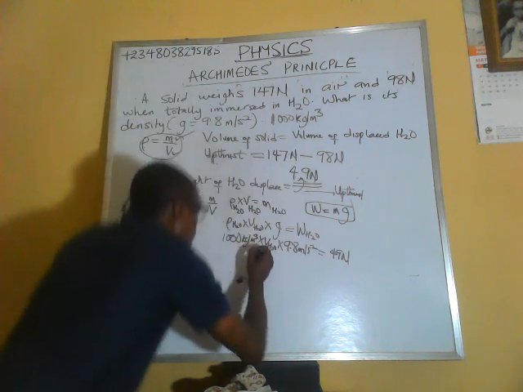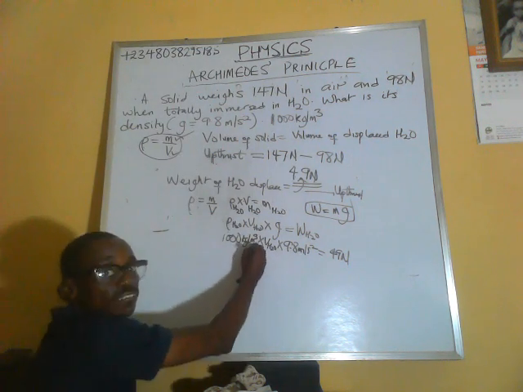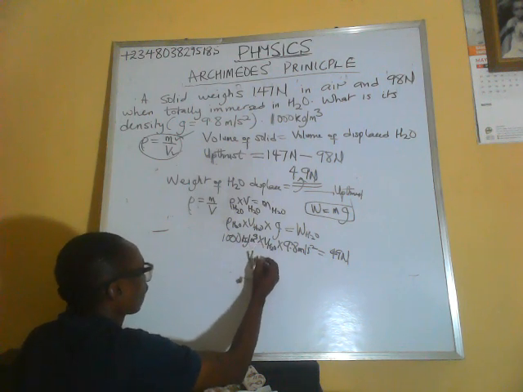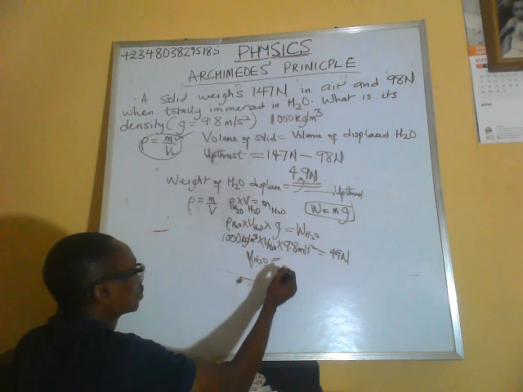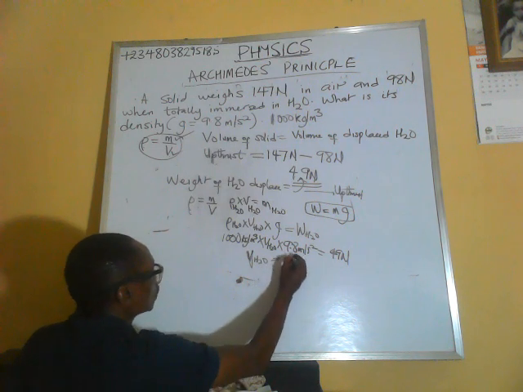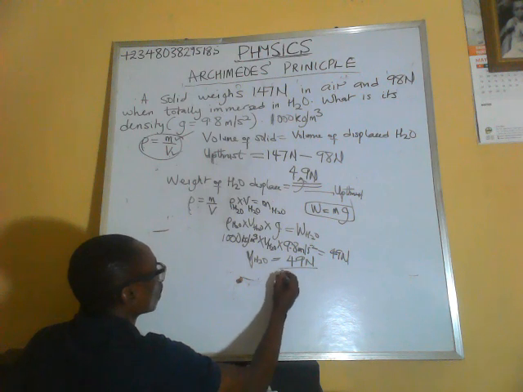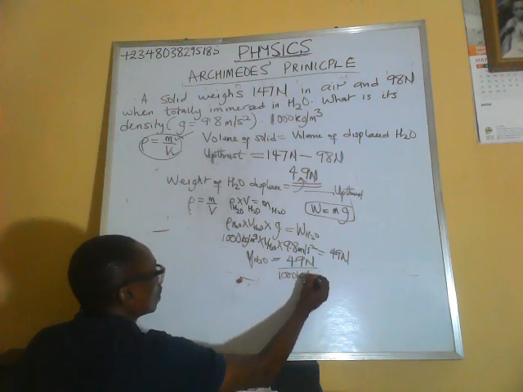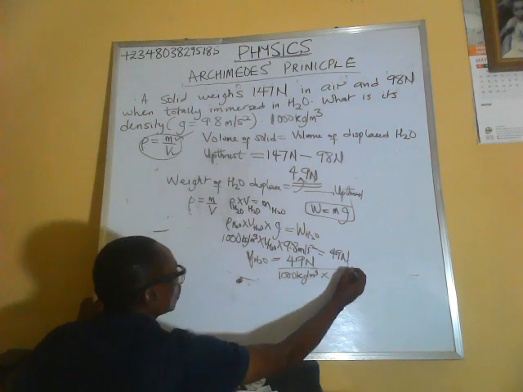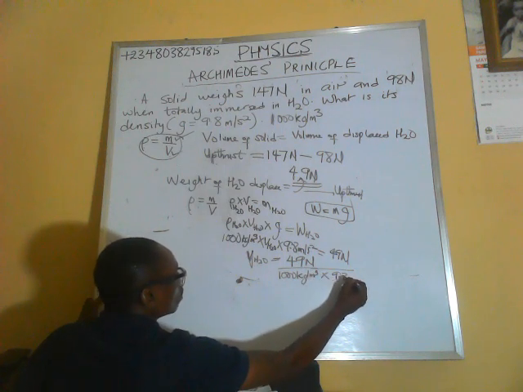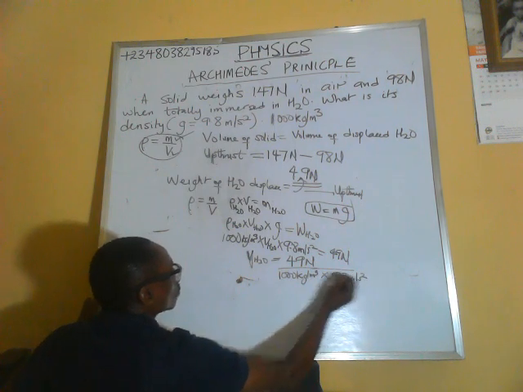This is going to give us that the volume of water is equal to 49 Newton all over 1000 kilogram per cubic meter times 9.8 meters per second squared.